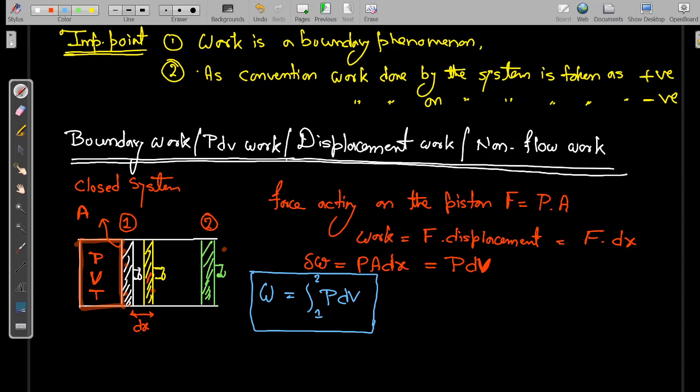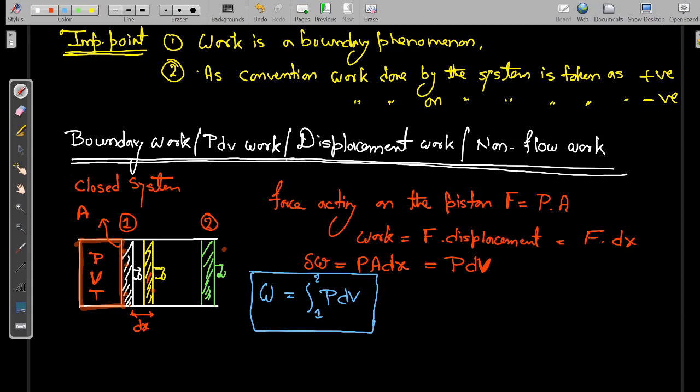Now you can easily see why it is called boundary work, because here the work is done by movement of the boundary. When the boundary is moving or displacing or changing its position, then work is being done by the system or work is done on the system. How the work will be done on the system, I will discuss in a while. Here the work is done by the system through the displacement of the boundary. That's why it is called boundary work.